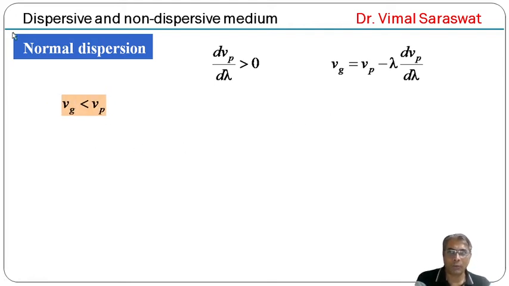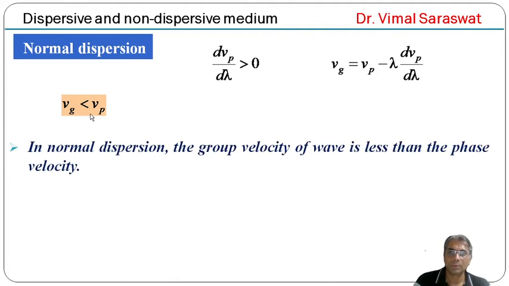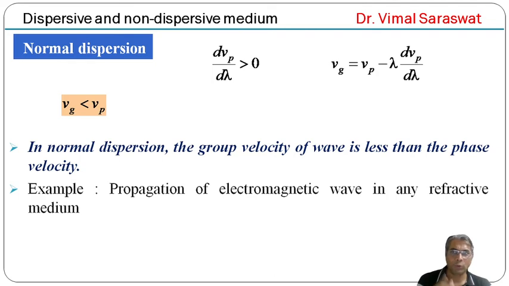So in case of normal dispersion, group velocity is always less than the phase velocity. Example of normal dispersion is propagation of electromagnetic wave in any refractive medium.